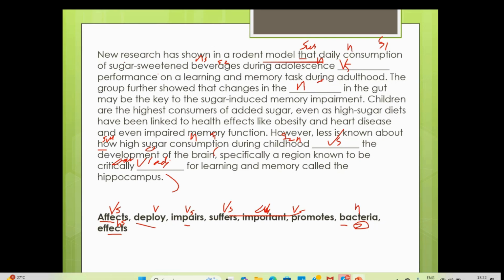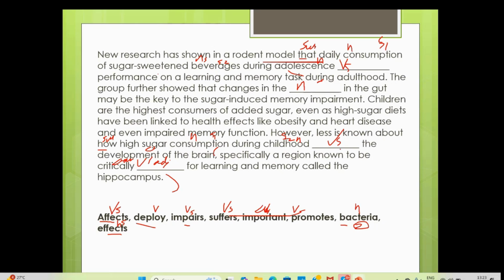Daily consumption of sugar-sweetened beverages. Imagine what you're consuming daily, just imagine a Coke. During adolescence, during childhood, it impairs performance on learning and memory tasks. Is it affecting performance? Performance can get affected, or it is going to get impaired.